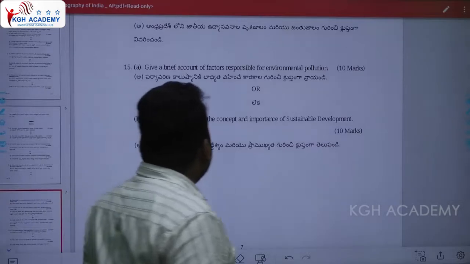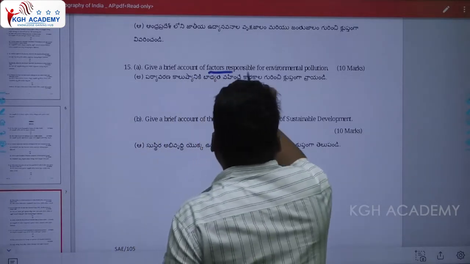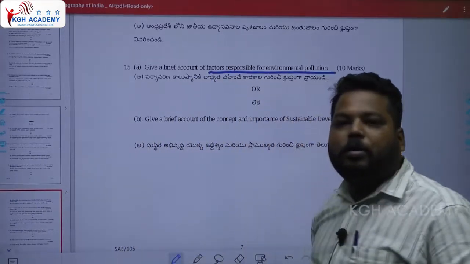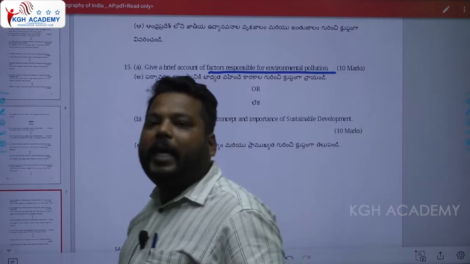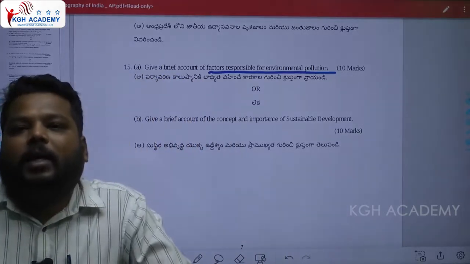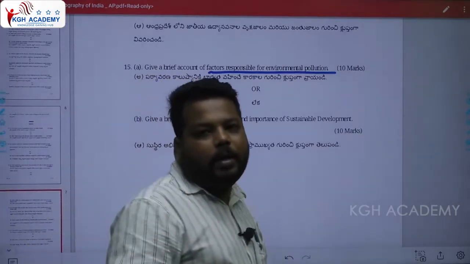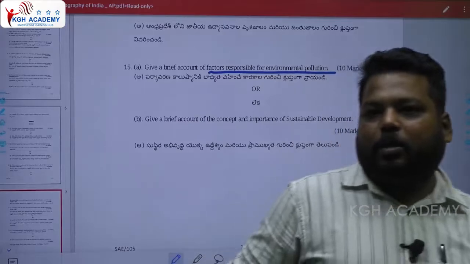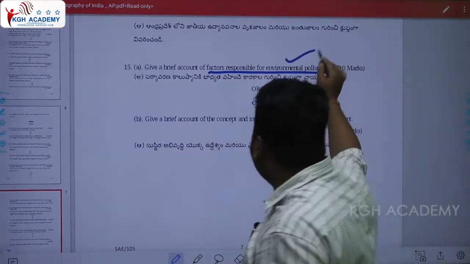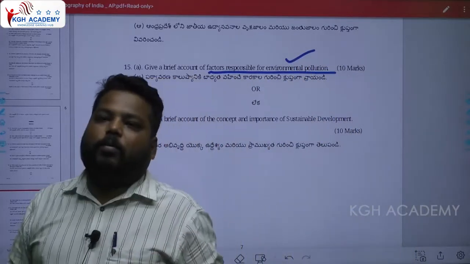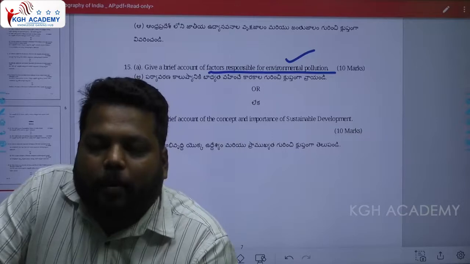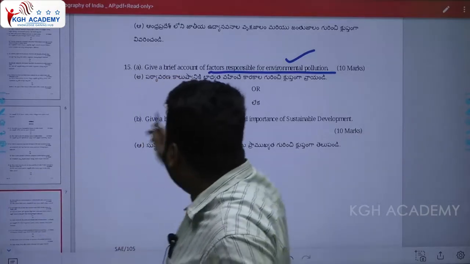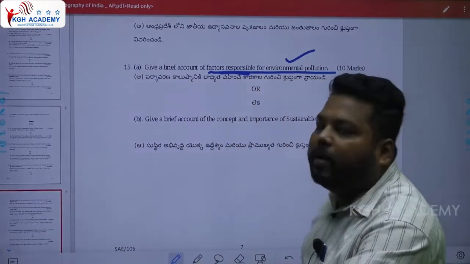The question was: give a brief account of factors responsible for environmental pollution. I have already said this keyword is present in that 5th chapter. Environmental pollution is one of the most important keywords we have. So what are the factors responsible for environmental pollution?